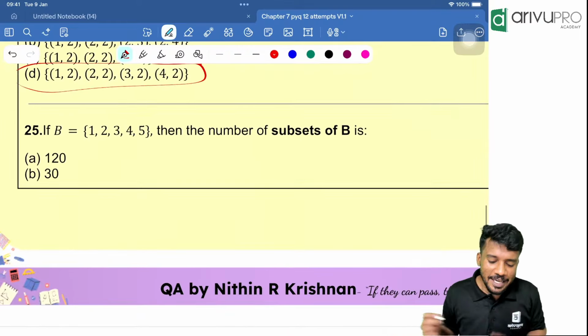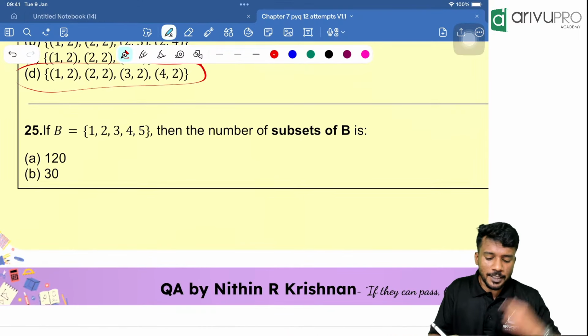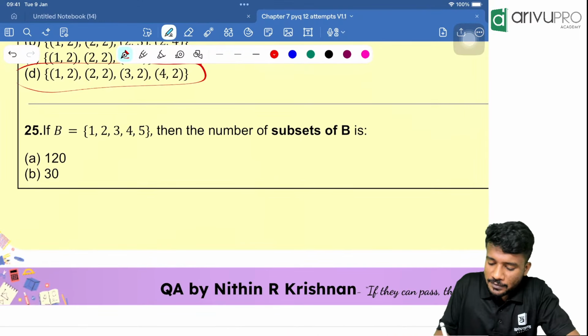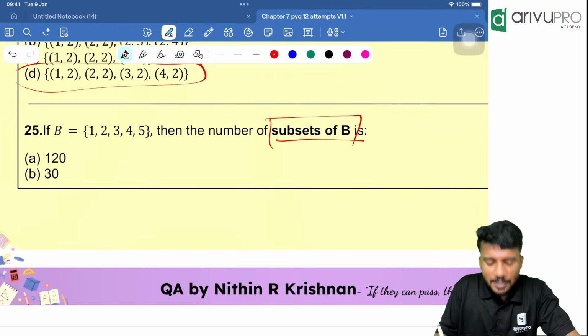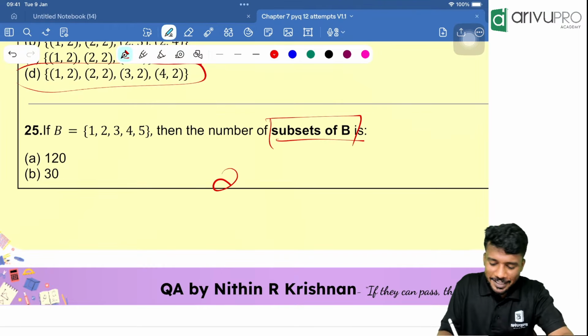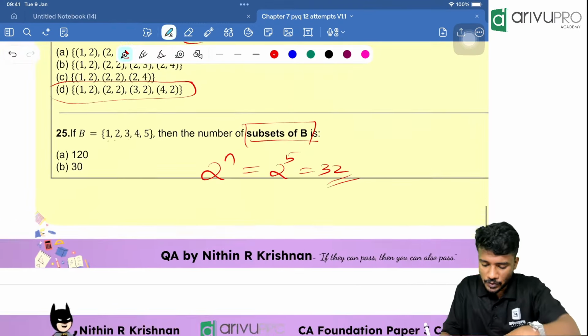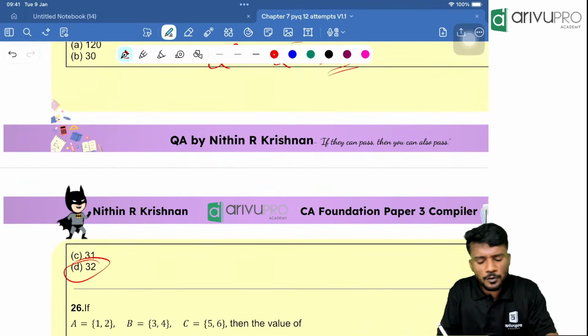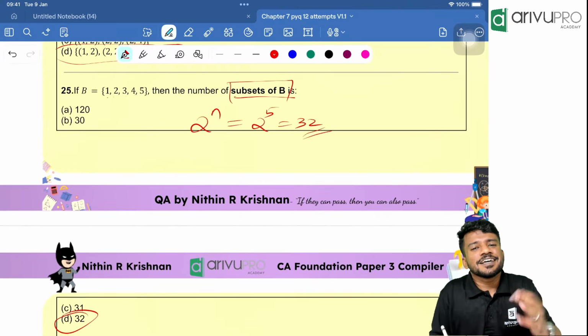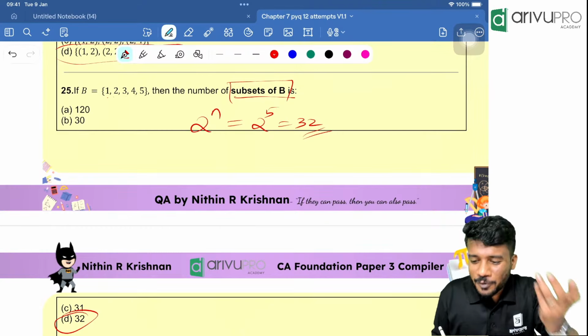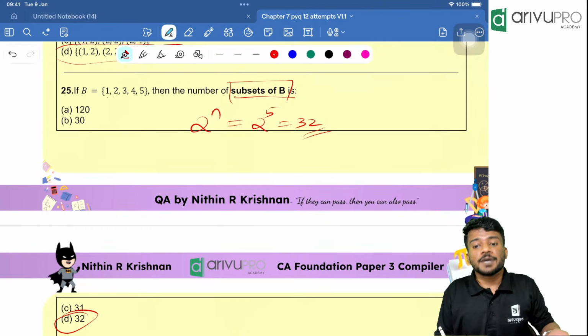Next question. If B is equal to the set {1, 2, 3, 4, 5}, then the number of subsets. People, how to find the number of subsets? 2 raised to n. That is 2 raised to 5, which is equal to 32. That is your answer. Now people, what if the question was based on proper subsets? Your formula you will use is 2 raised to n minus 1.